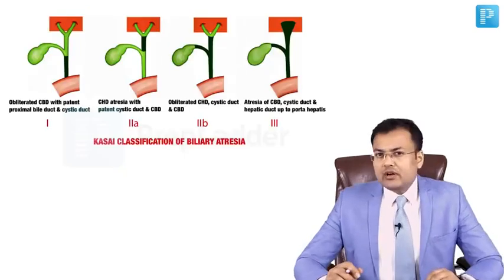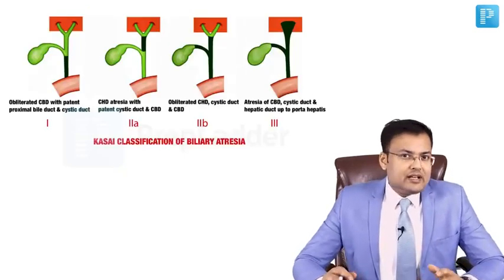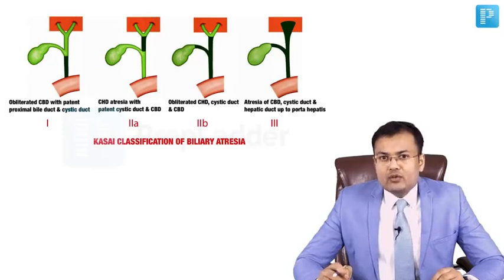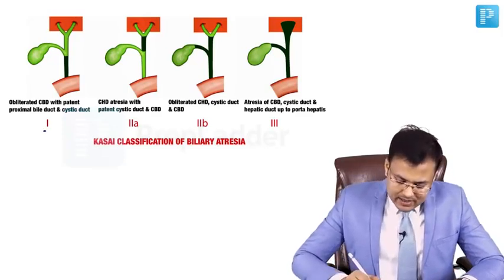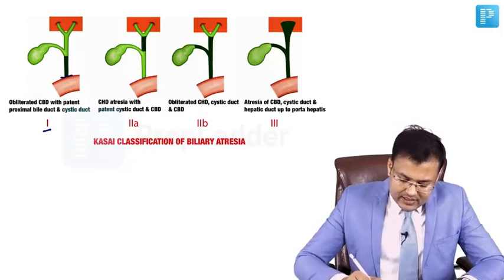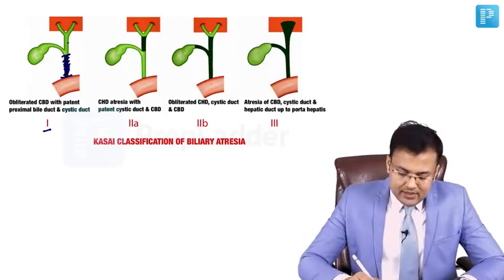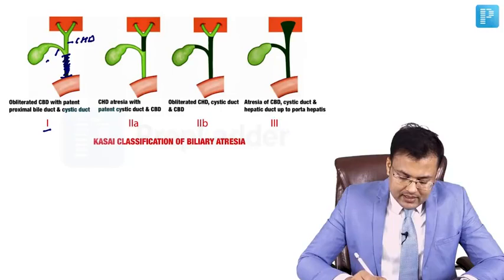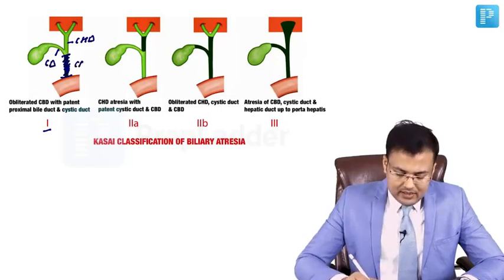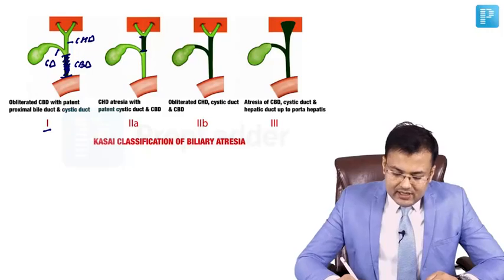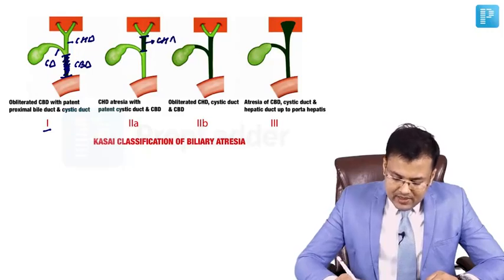Have a look. According to Kasai classification, it is divided into 4 types. Type 1, type 2A, 2B and 3. What happens in type 1? You can see that there is atresia involving CBD. It means CBD is obliterated with patent common hepatic duct and cystic duct.